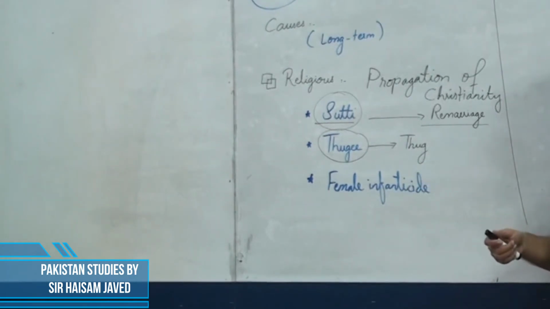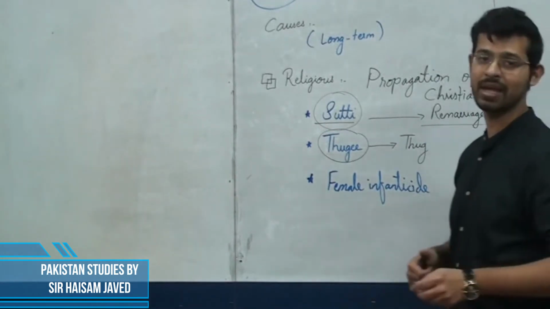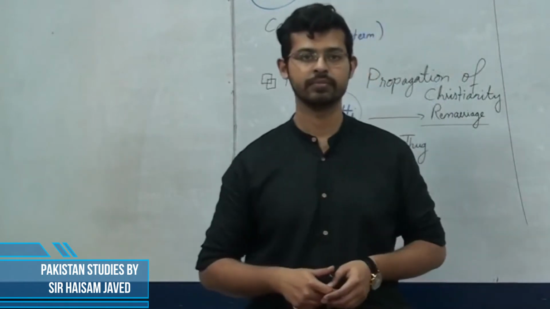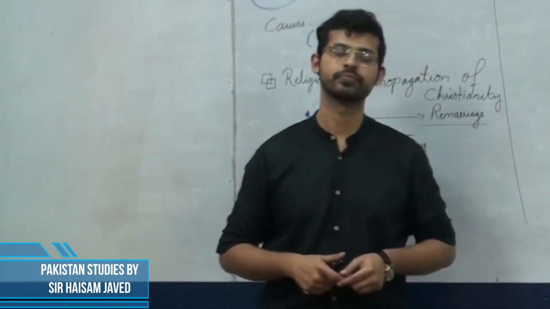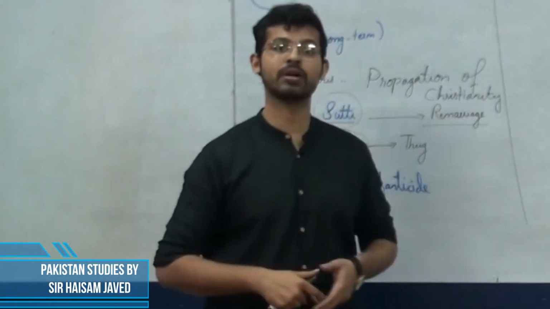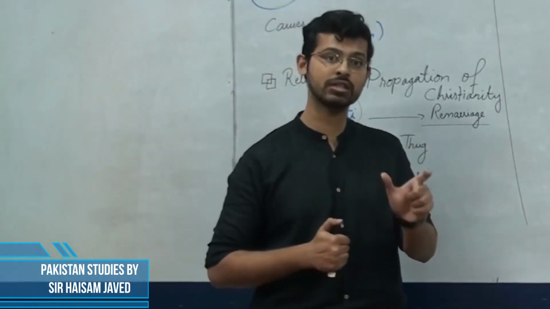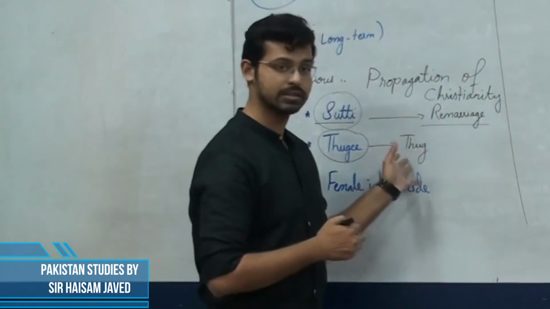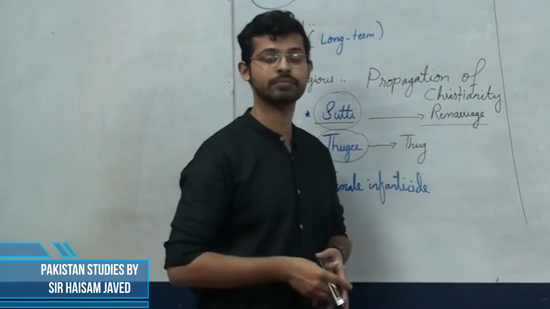So what is this word thug? In Hindi, the word thug means deception, lying, cheating. There is a movie as well, once again of Aamir Khan, and that movie talks about the thugs and the thuggee culture.